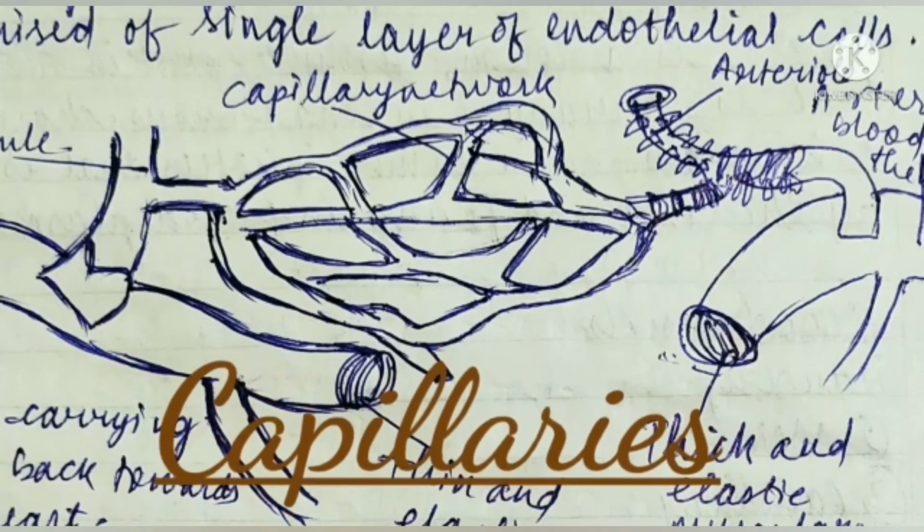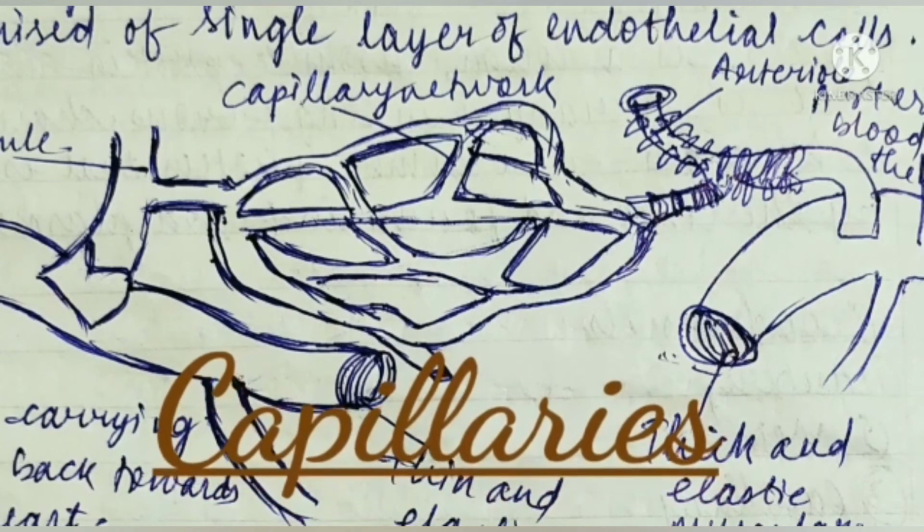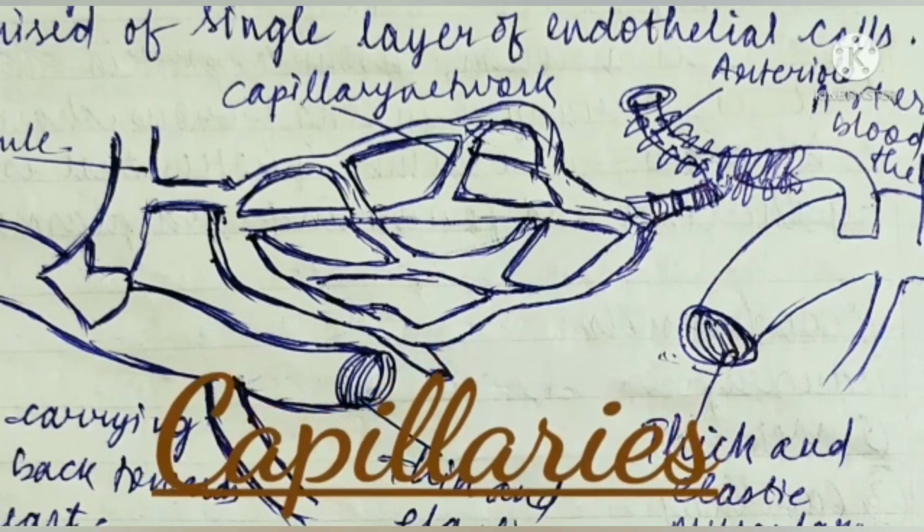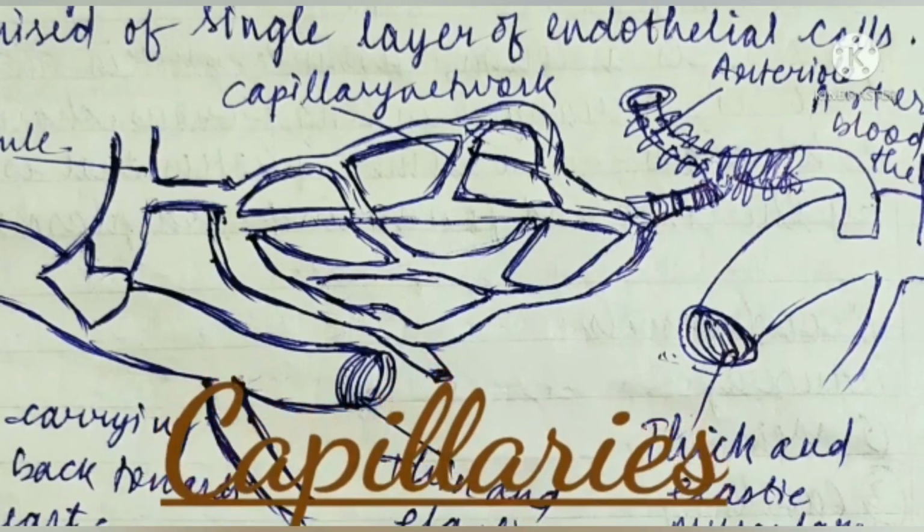Capillaries are thin-walled microscopic blood vessels having one-cell thick walls. Capillaries branch to form an extensive network throughout the tissue.